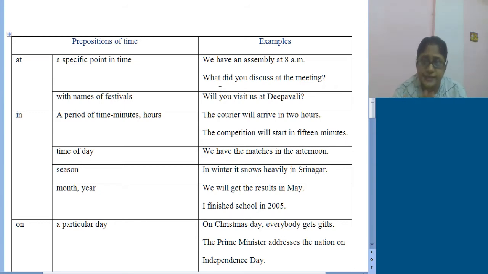Now next is "in". "In" is again used for a period of time, minute and hour, you all know this, or time of day or season or month and year. As for example, the courier will arrive in 2 hours. If I mention the time in digits, and if I mention AM or PM, then I will use "at".